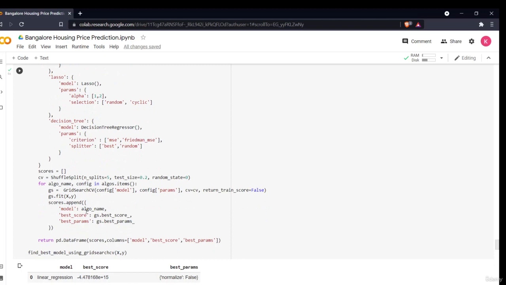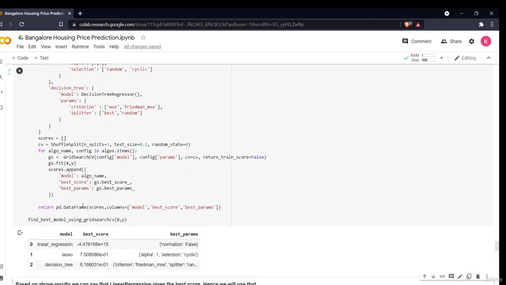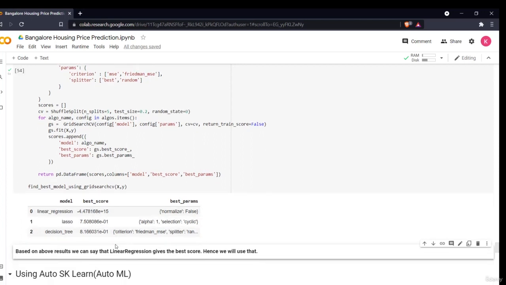Append my different model names and the best score. Then I'm importing it into a data frame. Then I'm obtaining that my linear model has this best score. This is my best parameter. Lasso has this, and decision tree has this. So based on the above, we see that linear regression gives me the best score. Obviously, linear regression is giving us the best score.